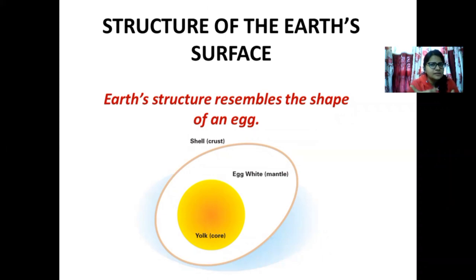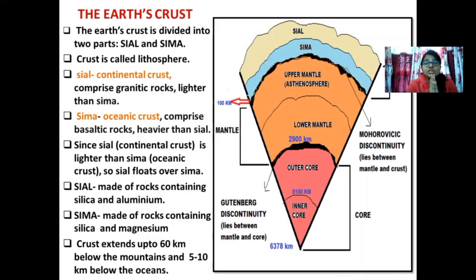However, this theory doesn't prove entirely true the more we explore it. The egg has three layers: its shell, its white portion, and the yolk portion. The shell is the outside layer, so the outside layer of the earth is also called the crust. The white portion in this particular egg is a subsurface layer between the crust and the yolk, lying in between that. So in the case of earth, it becomes mantle. And the innermost layer of the egg is called the yolk, which is equal to the innermost layer of the earth, called the core. So this is the shape of the earth.